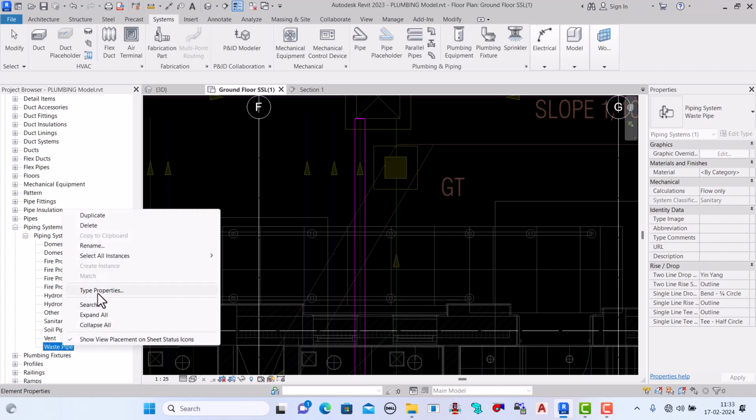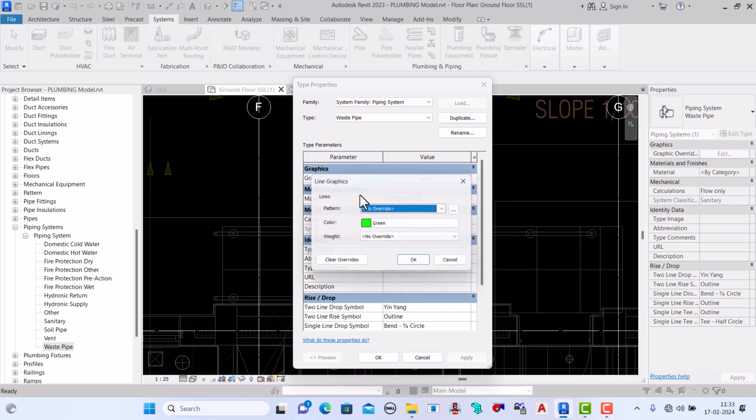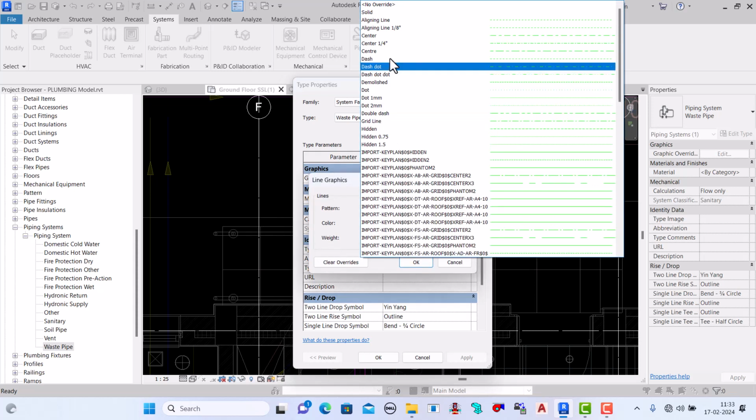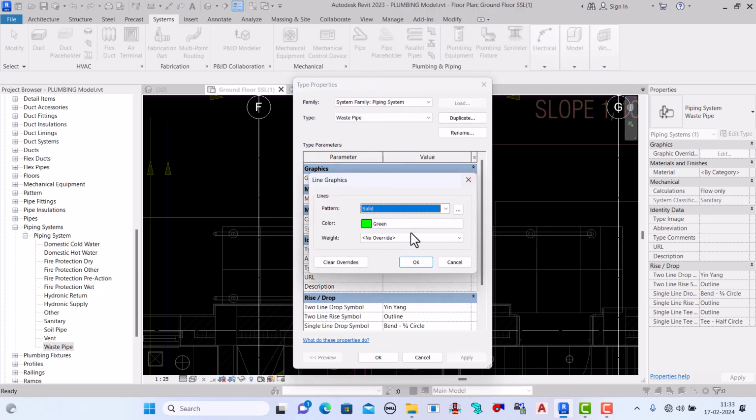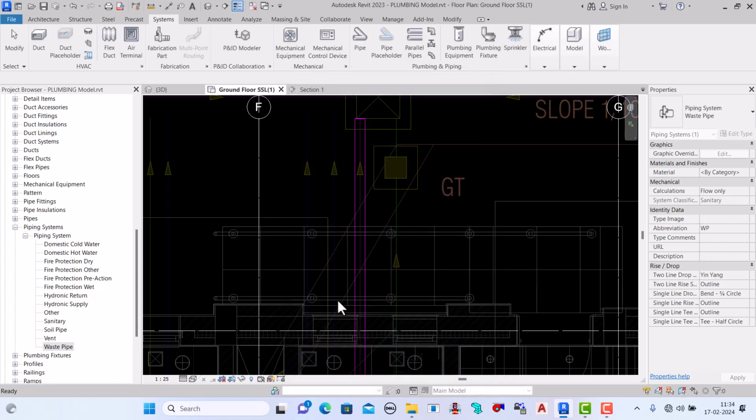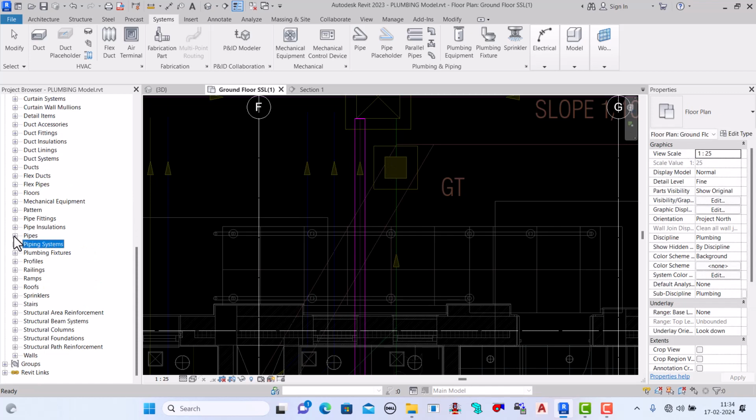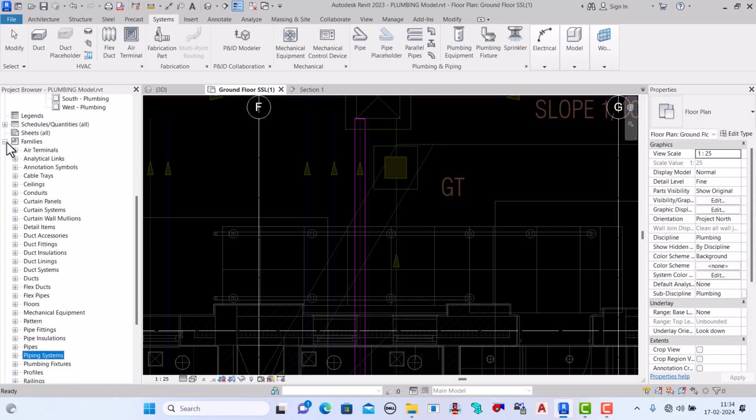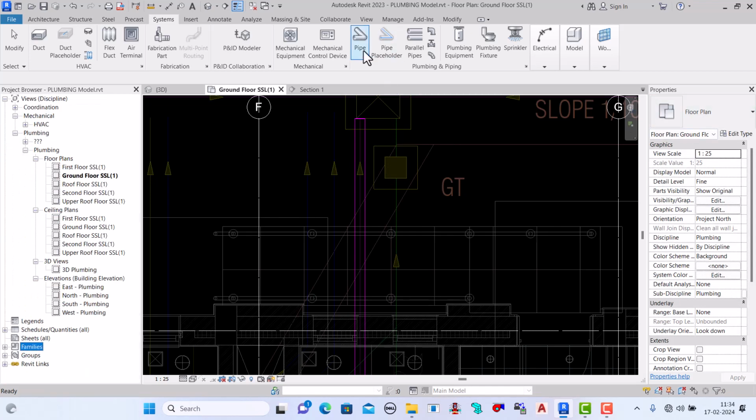And type properties green. Okay, solid, and abbreviation we can make waste pipe, right? So that when we tag, it will show waste pipe. Now create. We can close the family, and again we will select the pipe.